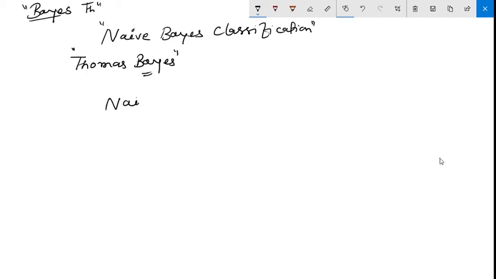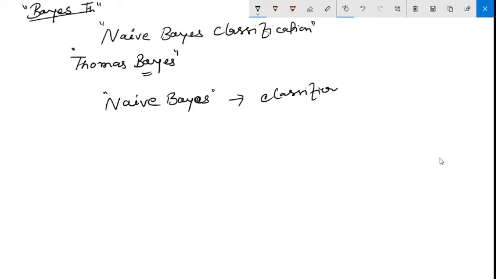But when it is incorporated in ML and in other subjects like web mining, they are calling it naive Bayes. Name slightly changed. Okay. So what is the significance of this naive word? This is used as a classifier.